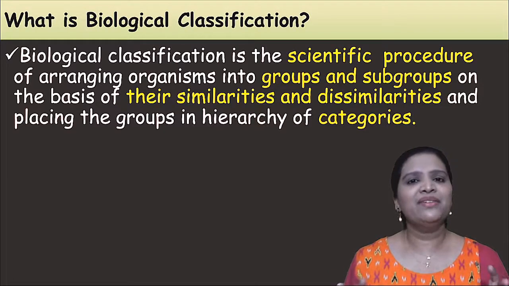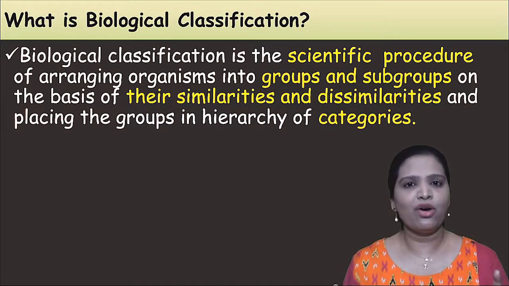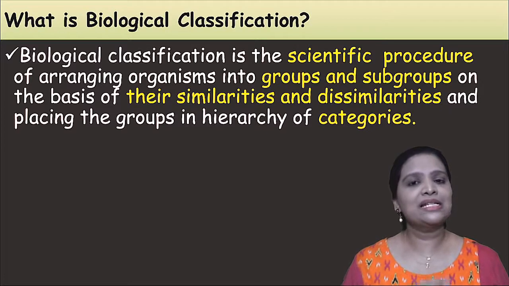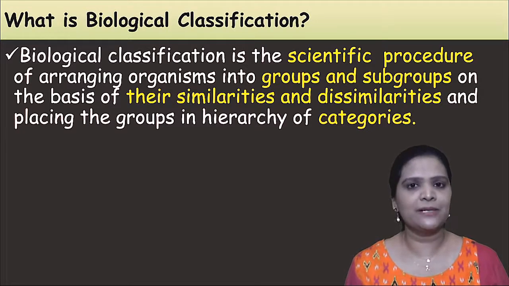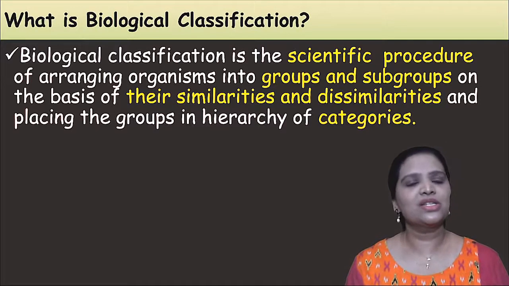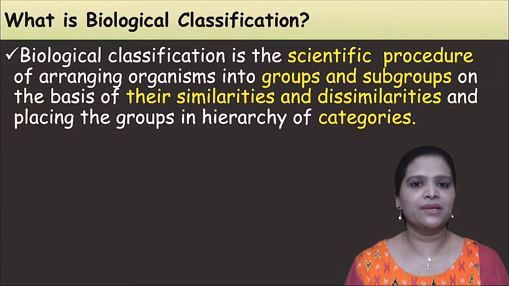See, our living earth has a huge number of organisms. In order to study every organism and its relationship with the ecosystem, we first have to classify the organisms. This is called biological classification.